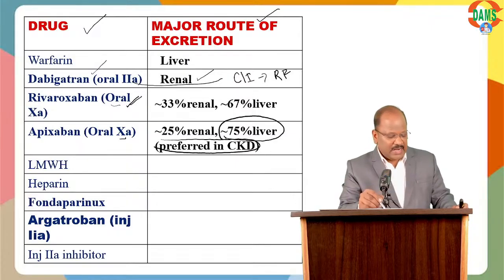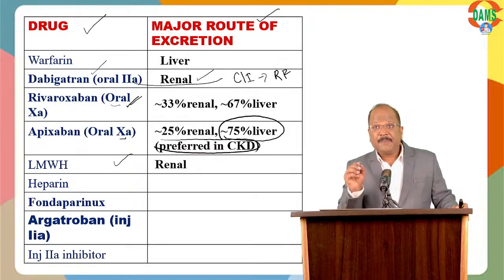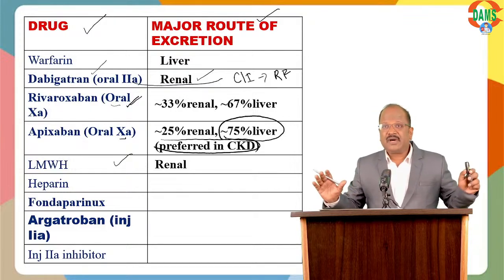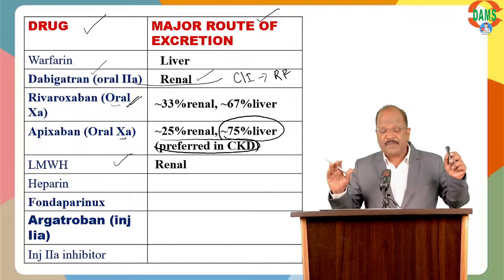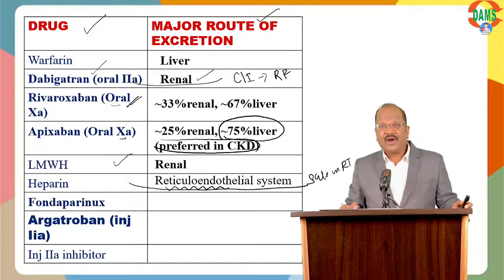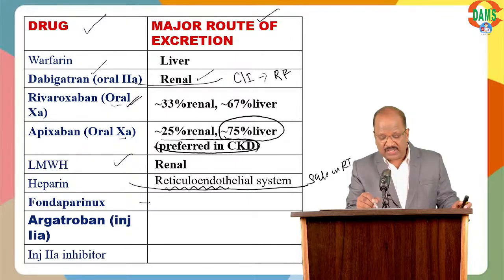LMWH undergoes renal excretion. Heparin: anybody want to answer? Heparin is metabolized or inactivated mainly by the reticuloendothelial system, so heparin is safe in kidney failure. Fondaparinux goes totally through the kidney, unsafe in kidney failure.